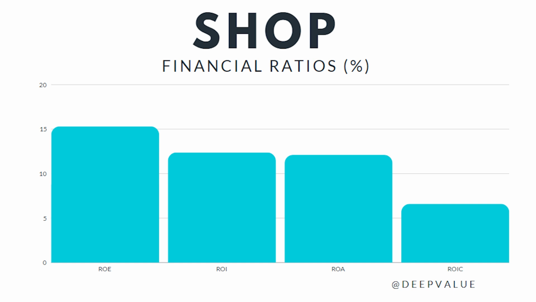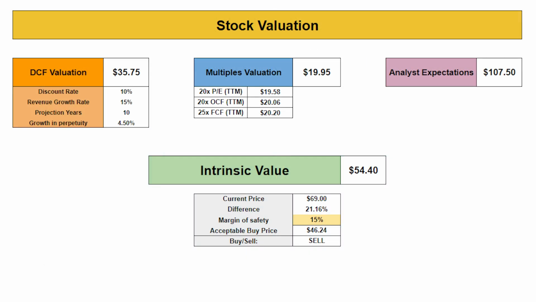Finally, let's find the acceptable buy price. The first method is conducting a discounted cash flow analysis. By using a discount rate of 10%, a revenue growth rate of 15% for 10 years, and a perpetuity growth rate of 4.5%, we get a fair value of $35.75. Second, using a multiples valuation of 20 times trailing 12 months price to earnings, operating cash flow, and 25 times free cash flow, we get a fair value of $19.95.